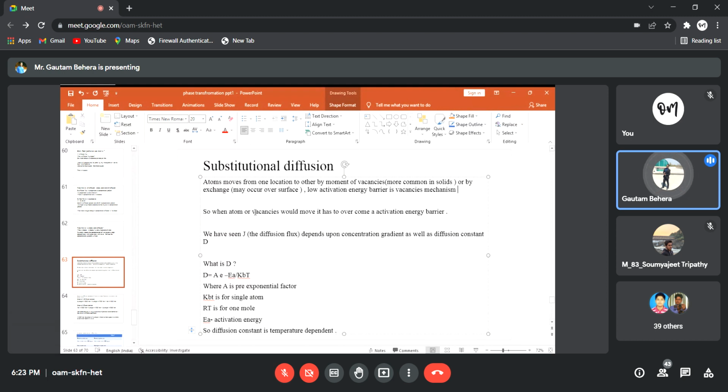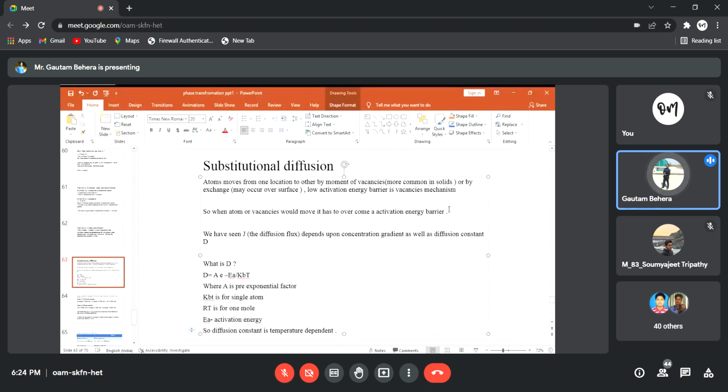It is written, when atom or vacancy would move, it has to overcome an activation energy barrier. Okay, you people have seen that already. Free energy versus reaction coordinate you have seen. Similarly, you can draw in y-axis energy, in x-axis distance. That means atom is moving from left to right, for example, then from right to left vacancy is moving. So when they are moving, they have to cross an energy barrier anyhow, right? It is not so easy.